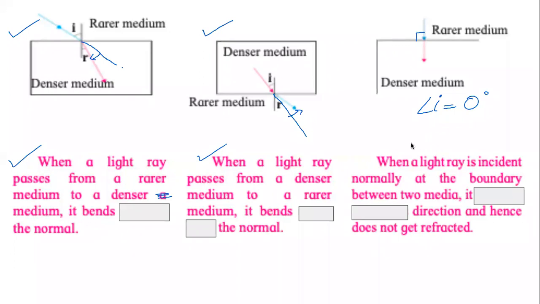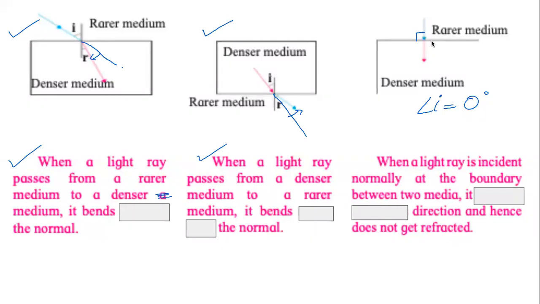Angle of incidence here is 0 degree. The angle between the ray of light and the boundary between the media is 90 degree. Be careful. And once again, you have given me the correct answer. It will not bend. It does not change direction and hence does not get refracted. No, it does not bend. It does not change its direction.